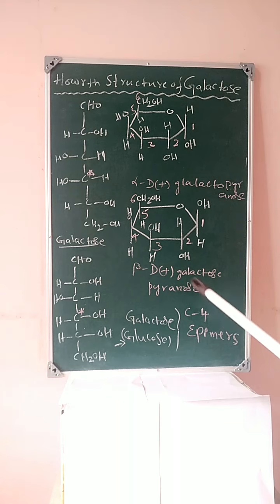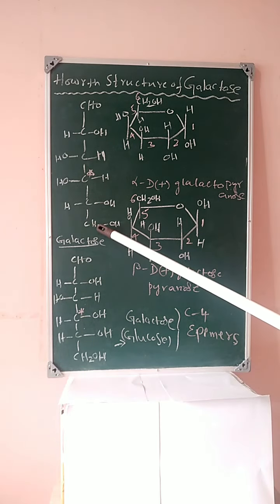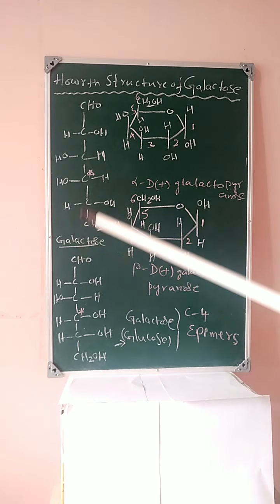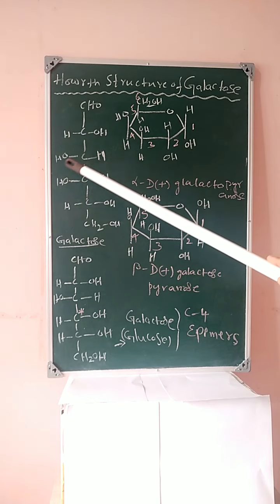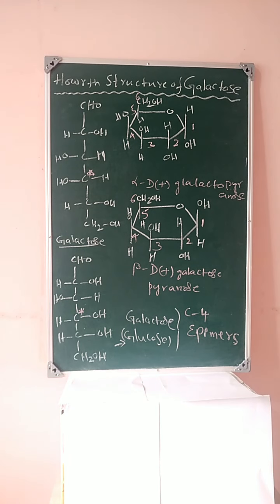In the examination they will ask, students, which of the following are called C4 epimers? Options like glucose-galactose, glucose-fructose, glucose-mannose, there will be confusing options. But glucose and galactose differ in the configuration at the fourth carbon. Hence these are known as C4 epimers. Clear, students?